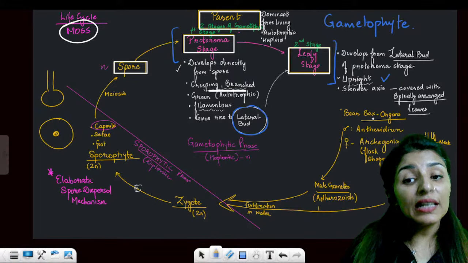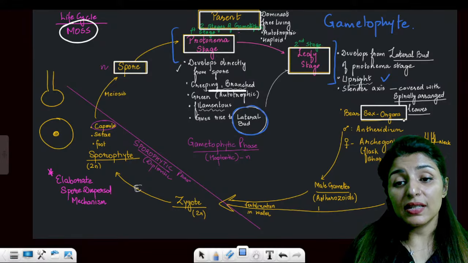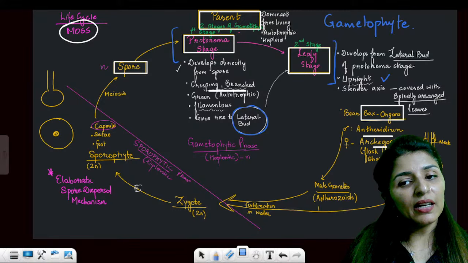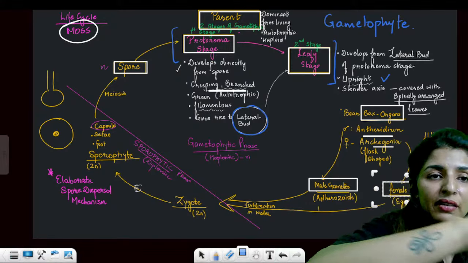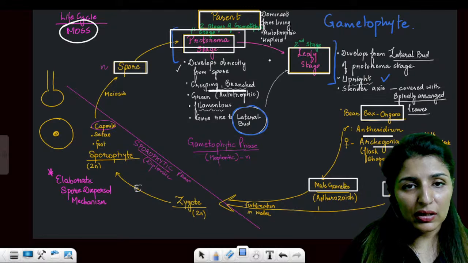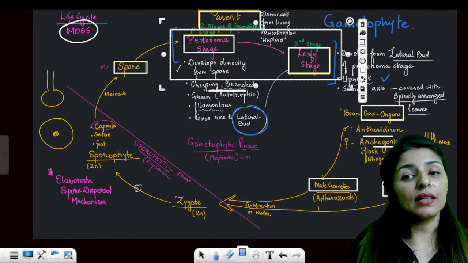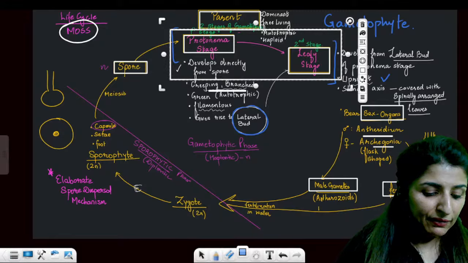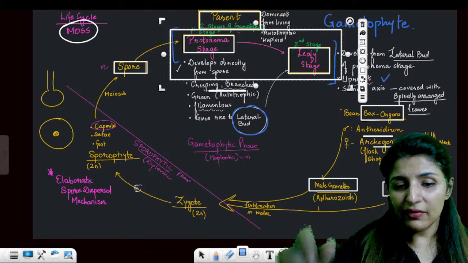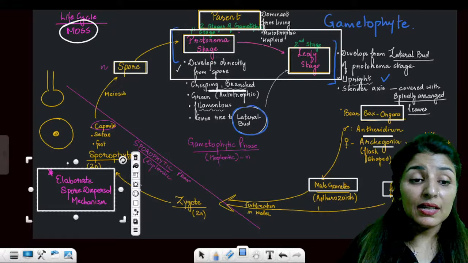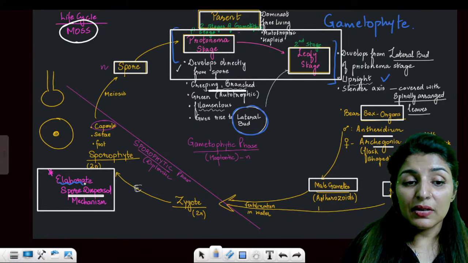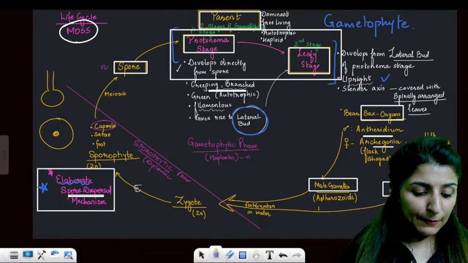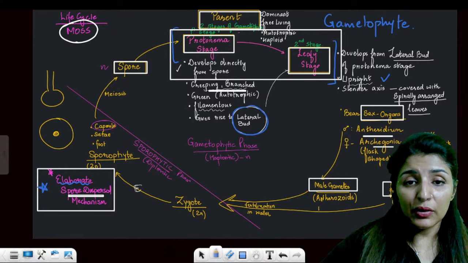Now this leafy stage is going to produce sex organs. Again, the same that we have read, antheridium and archegonium. They are going to produce gametes, nothing different. The only difference between liverwort and moss in the life cycle is this stage, the gametophytic stage. Here it has protonema and leafy stage. Please let me know that these points are clear. Rest everything is same. Another point to remember is that mosses have elaborate spore dispersal mechanism. This is another point to be taken. Are these points clear to everyone?